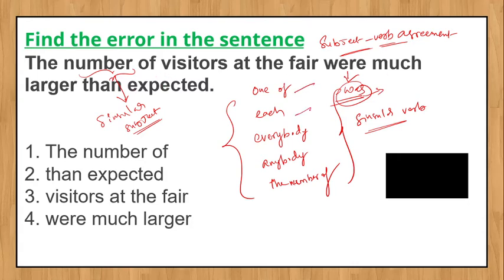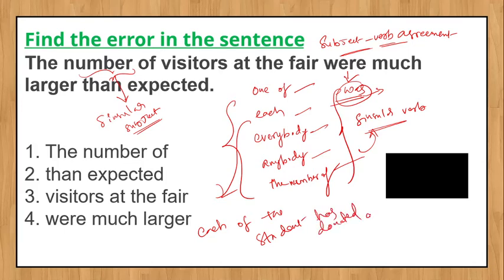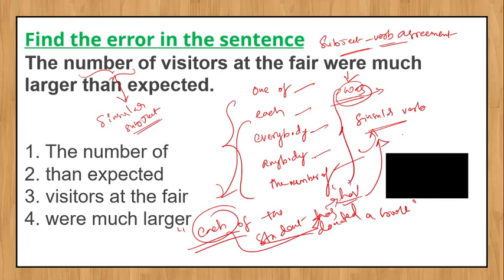So one of, each of, everybody, anybody, the number of should always take a singular verb. Let me give an example: each of the students has donated a book. Here, each of has taken has, which is a singular verb. I hope you got the point. Whenever you see these kinds of expressions, the only thing that should come to your mind is that they follow a singular verb.